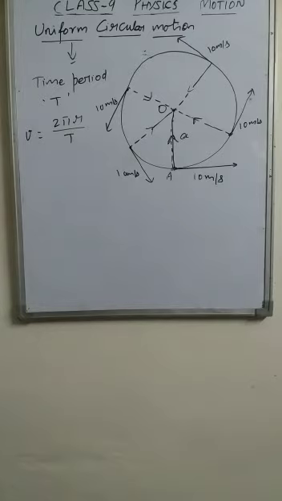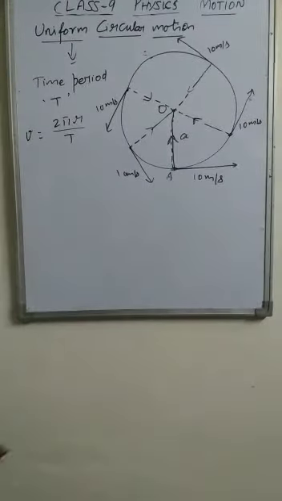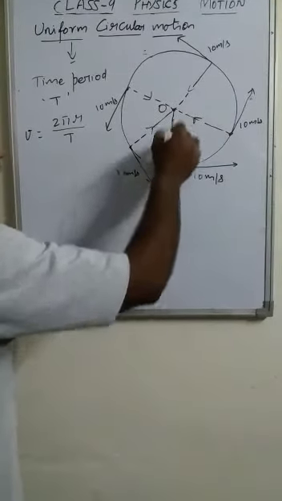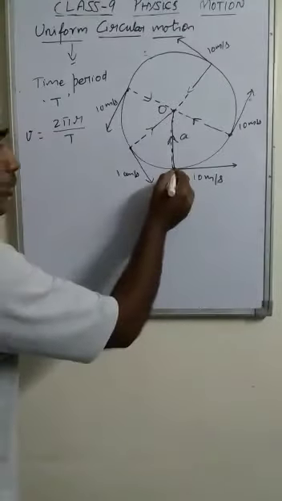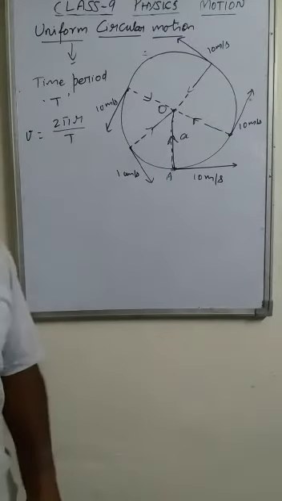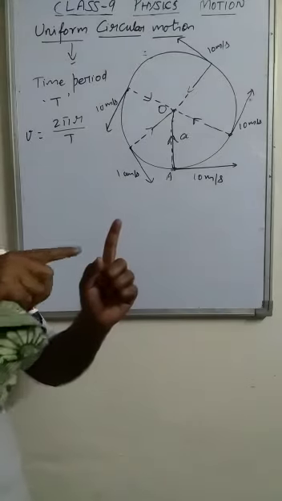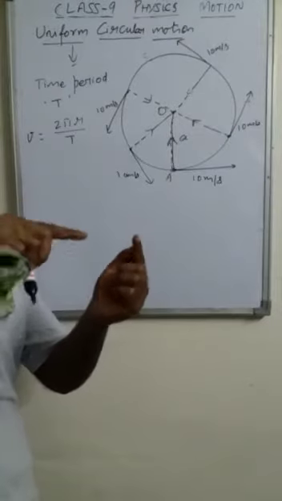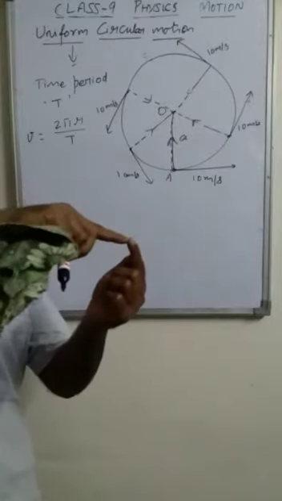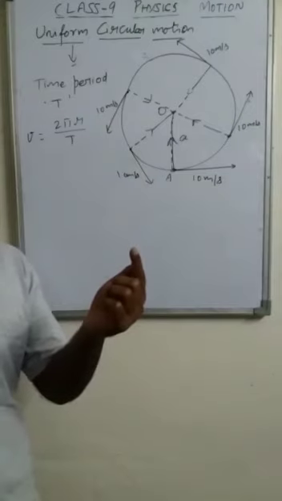In this, the object is continuously moving along the circular path since there is a link between the object and the center. For example, take a thread, one end of the thread is joined at this finger, and another end is tied to a stone.